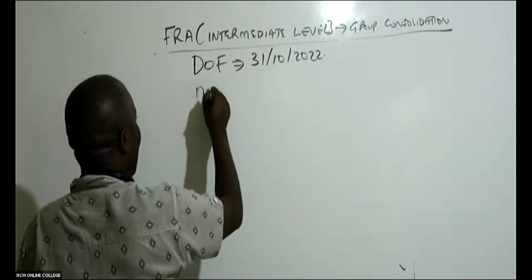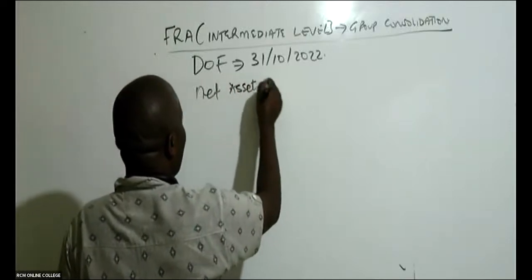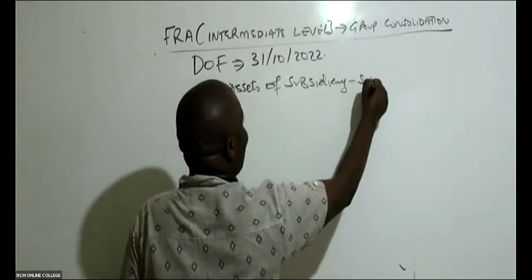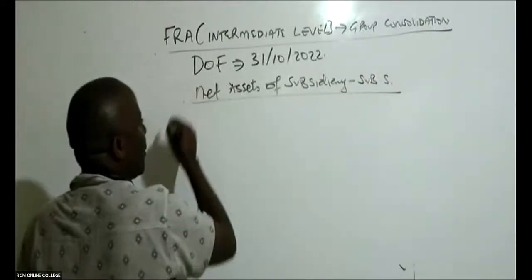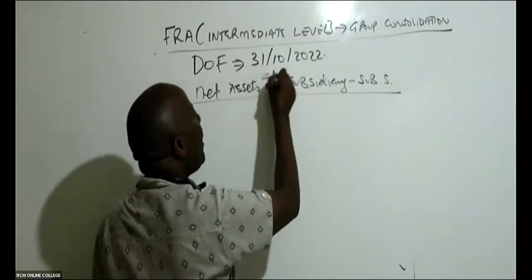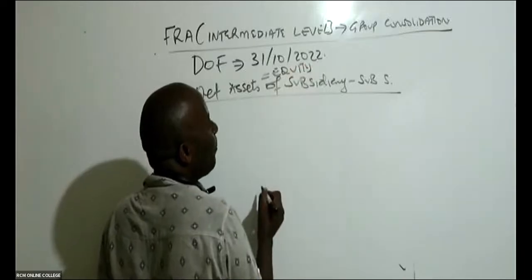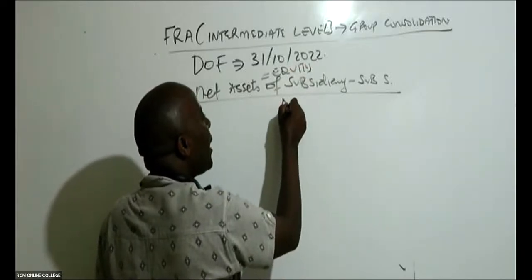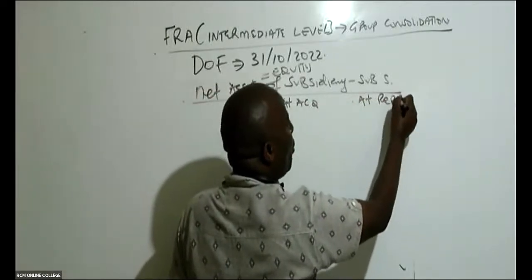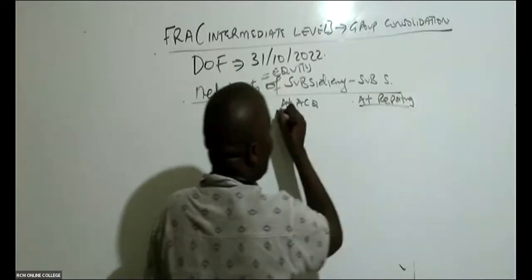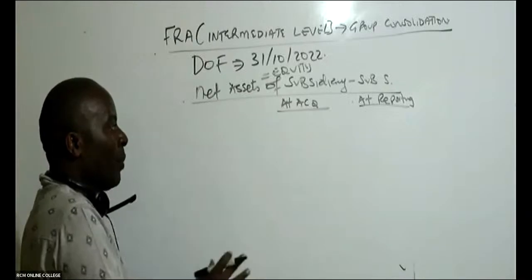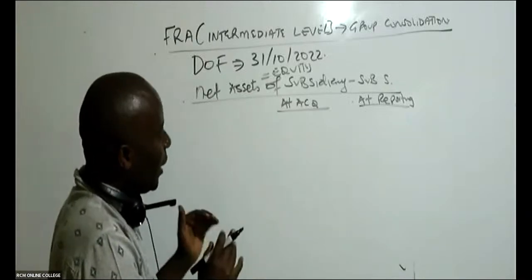So I'll be able to come here and get the net assets of subsidiaries. We shall start with subsidiary S. Remember, net assets are normally captured using equity, and we're going to get these net assets at acquisition and at reporting, those two, because I want to see the changes in the net assets. There is no way I'll ever talk about group consolidation without understanding the net assets.